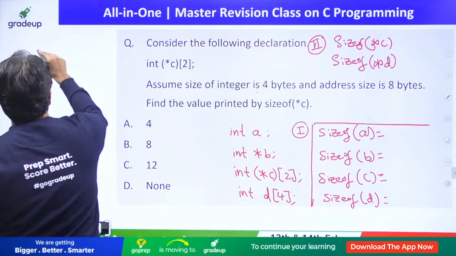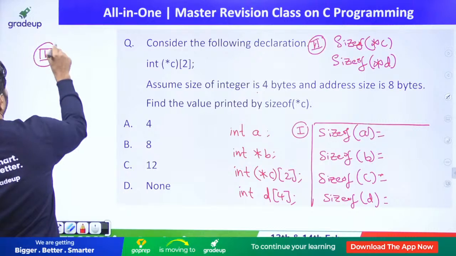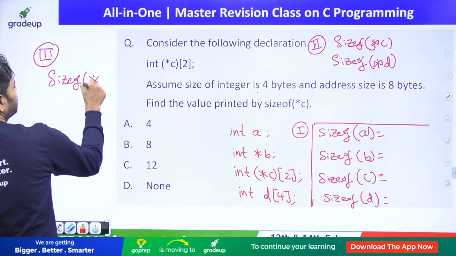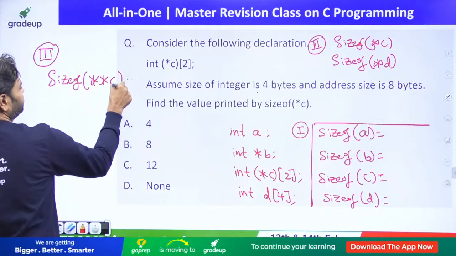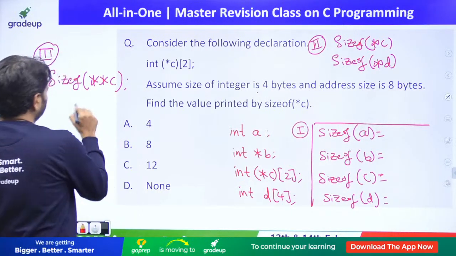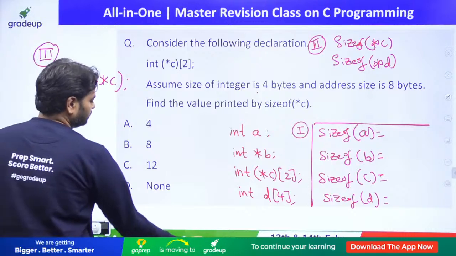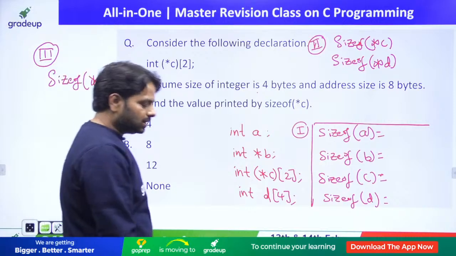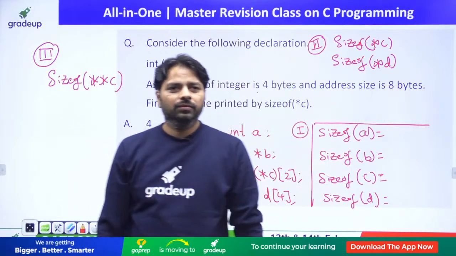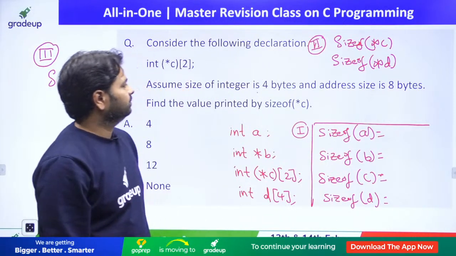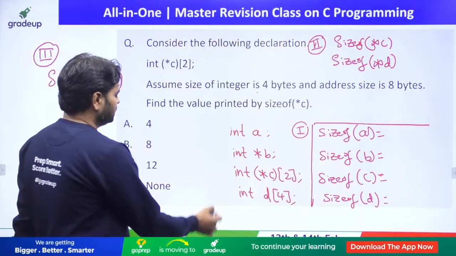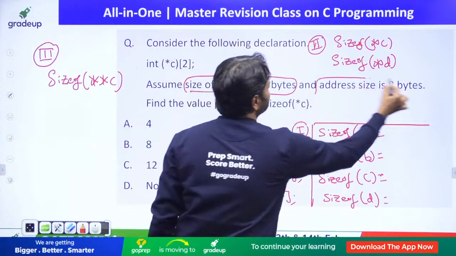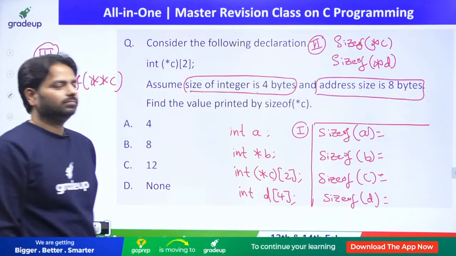And I have a third question for you, size of star c. Okay, answer guys, one by one. Assume the same: size of int is 4 bytes and size of an address is 8 bytes. Quick.